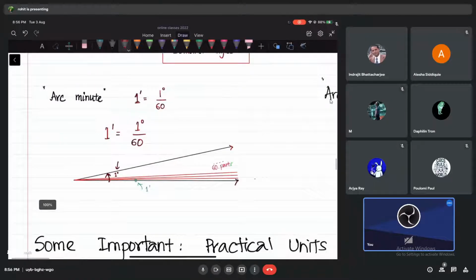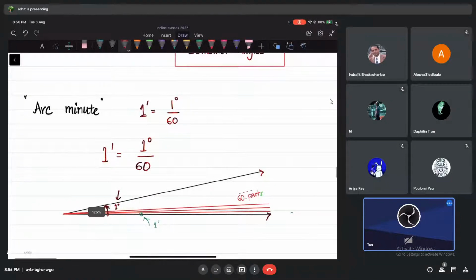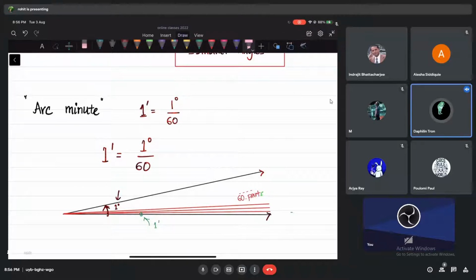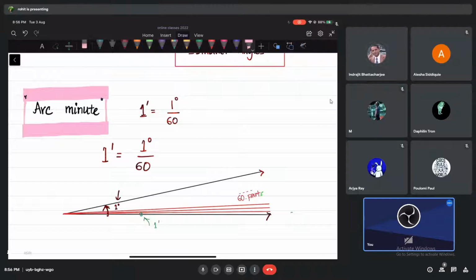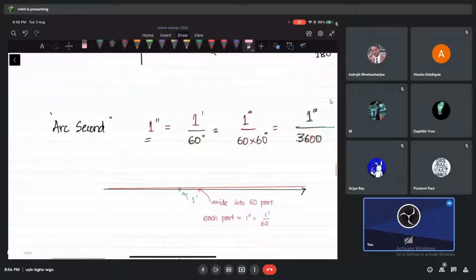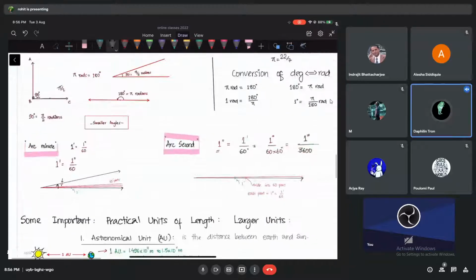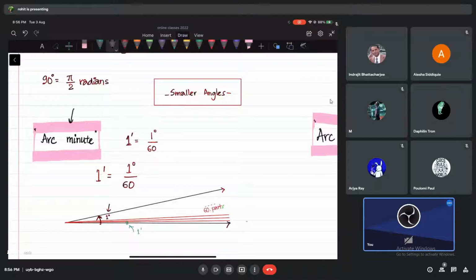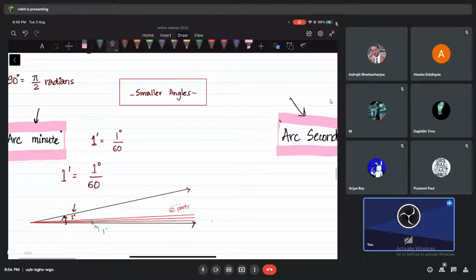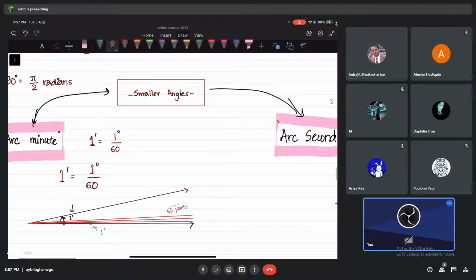See guys, have you heard about something called arc minute? Those who are going to school, you have heard. Those who are at home may not know what is arc minute and arc second. I will try my best to tell you what these are. Arc minute and arc second, both, are measurements of what, guys? Smaller angles. To measure angles, of course, you use degrees, no problem.